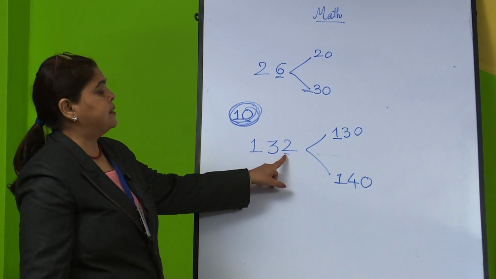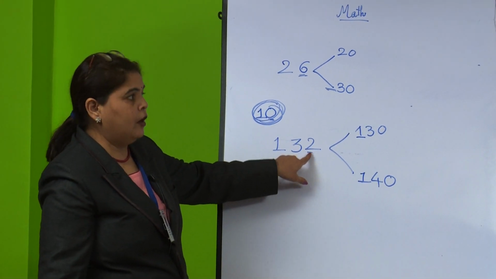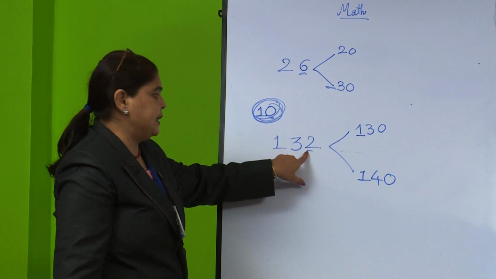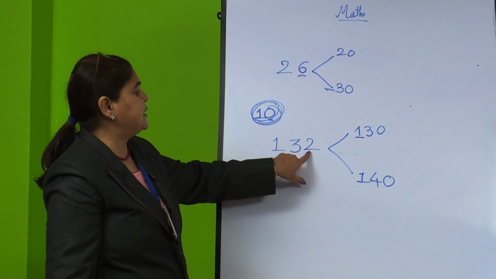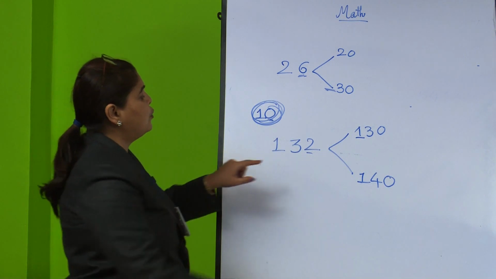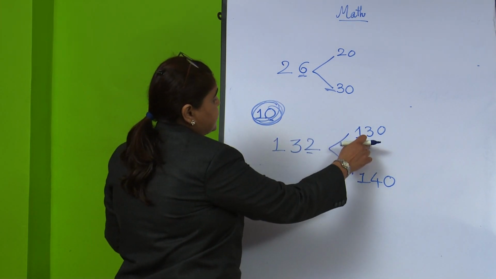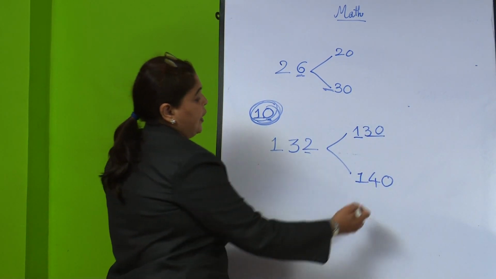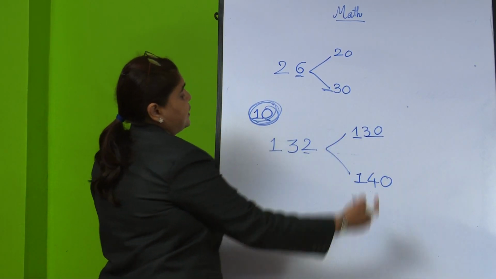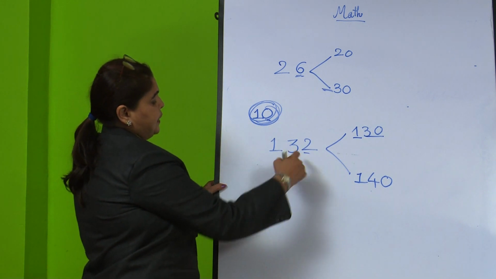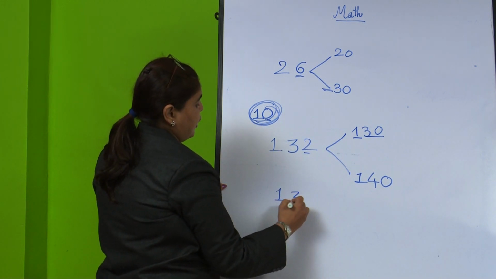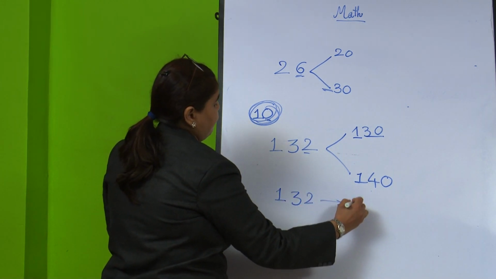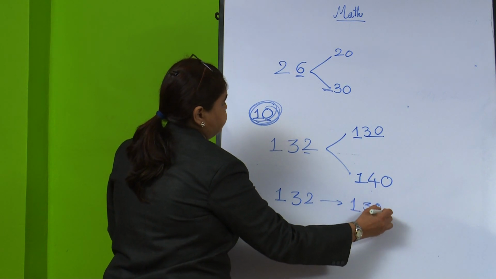So is it more than 5, or 5, or less than 5? If this digit is less than 5, then 132 is nearest to 130, not 140. So what will be the nearest number? You have to put the 0. So the nearest number of 132 will be 130.